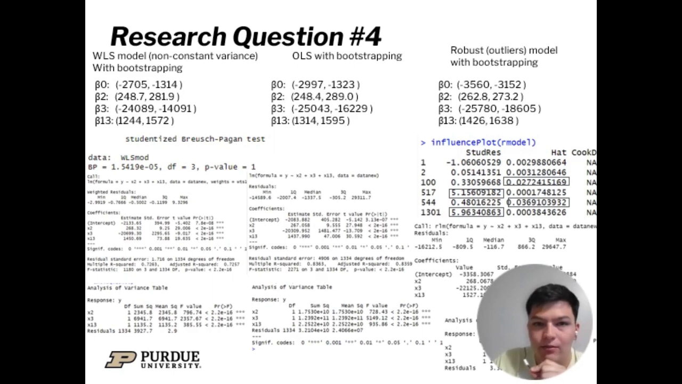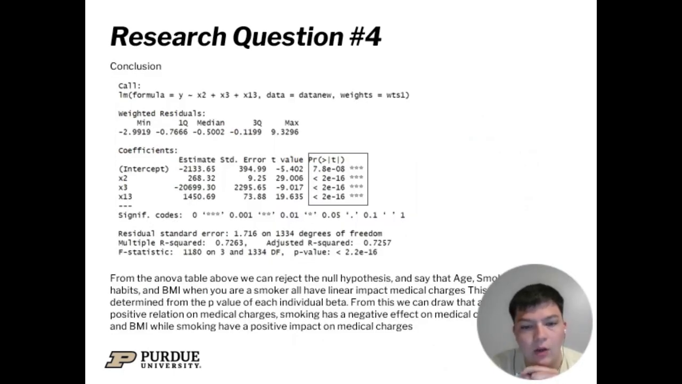From the model that we previously explained, we can conclude that age, smoking habits, and BMI while being a smoker all have a linear impact on medical charges. We found that BMI has a positive impact on medical charges when they are a smoker, smoking habits has a negative impact on medical charges in general, and age has a positive impact on medical charges.